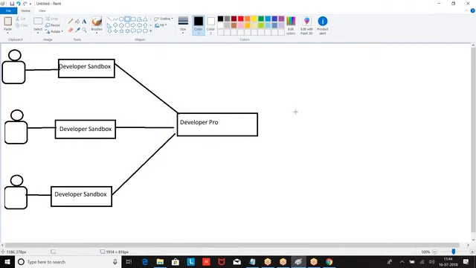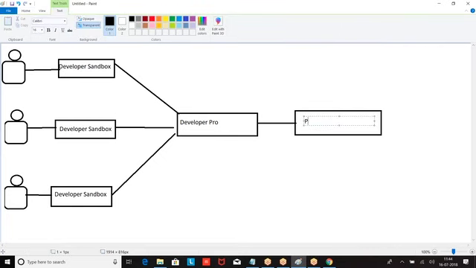Partial copy sandbox. Now we want to test whatever development activity we have done. What is this partial copy sandbox?